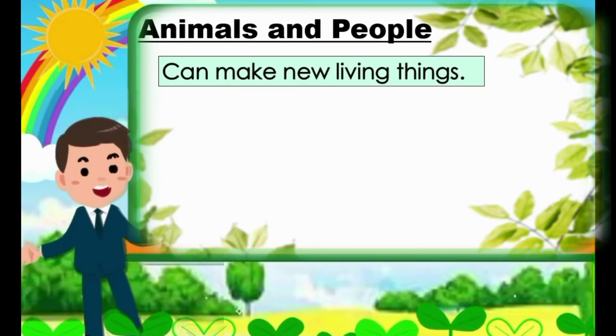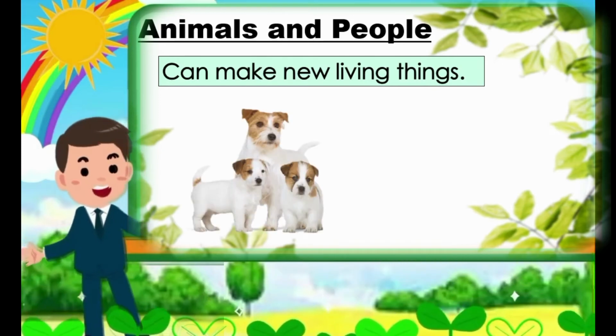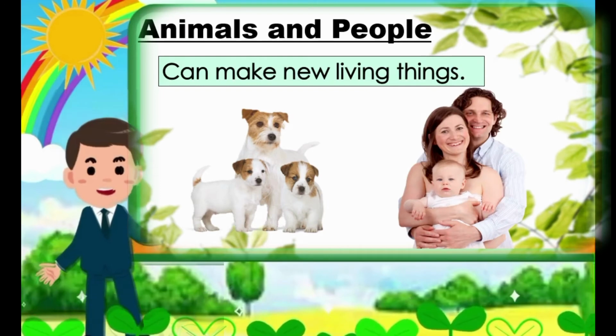Now, animals and people also can make new living things, just like plants. So for example, dogs can make new baby dogs, and our mother and father can make a new baby because we are living things.